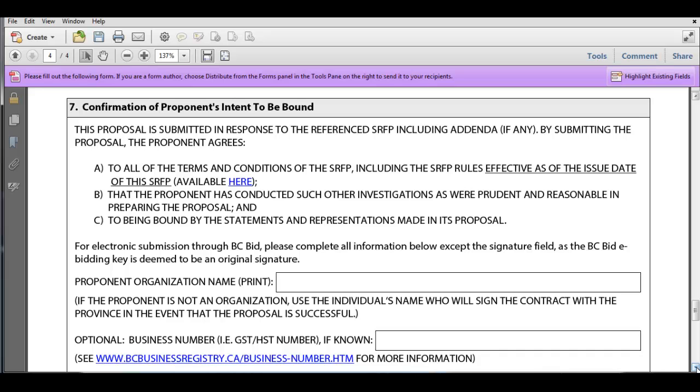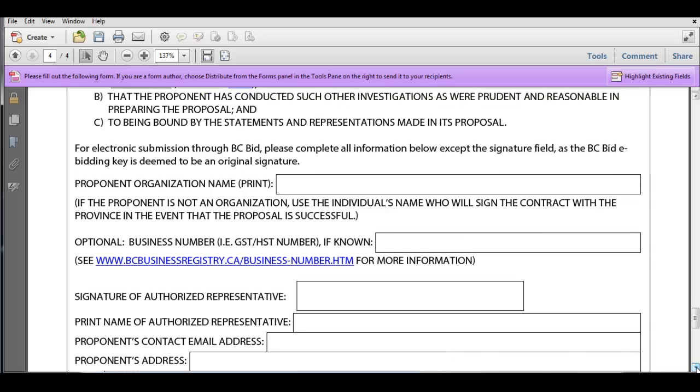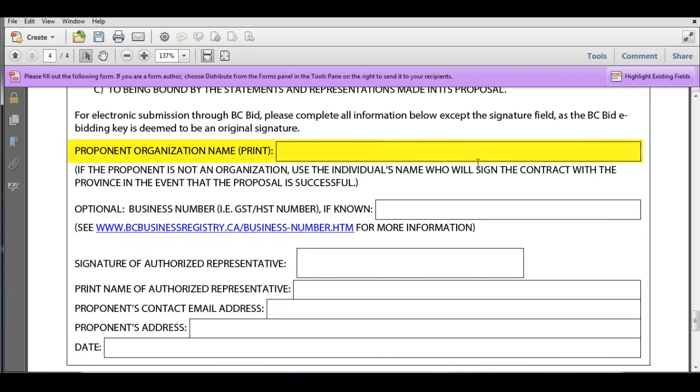So if you go through this section, first thing we're going to ask you for is, who are you? What's your organization name? Now, if you are submitting a proposal as an individual, you're not a company, you're just a person who is submitting a proposal, you would put your own name here. If you are a company, though, that's the name we want here. That's who the proponent organization is. If you are submitting a joint proposal, meaning that you've got an organization plus proposed subs, it would be the proponent's name that goes here, not the subs' names. We just need the one organization name.